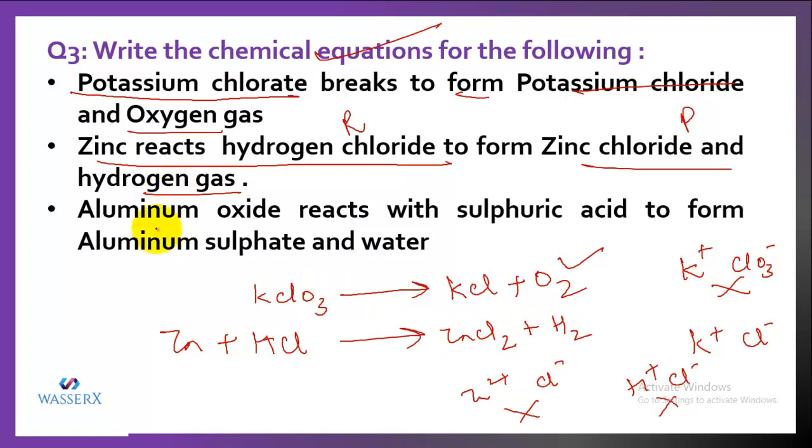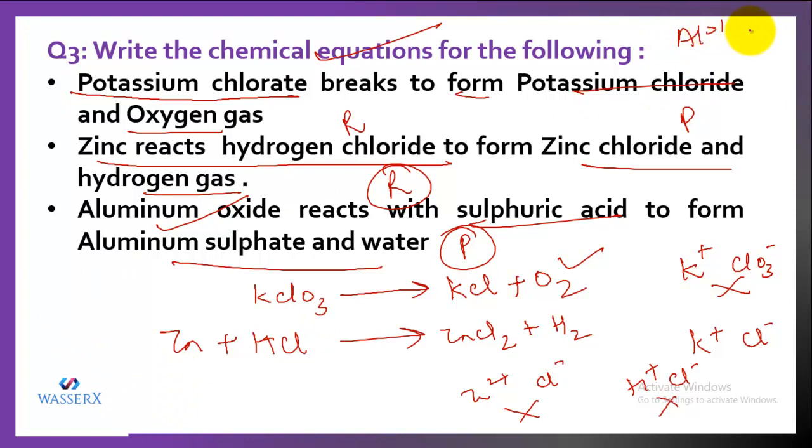Third, we have aluminium oxide reacts with sulfuric acid. That means these are reactants to form aluminium sulfate and water. So these are the products. So aluminium oxide, let's make out the formula in rough. Al3 positive and O2 negative. Right. So when we crisscross, it becomes Al2O3. So aluminium oxide, and sulfuric acid we know is H2SO4.